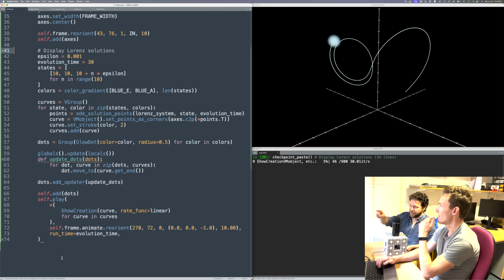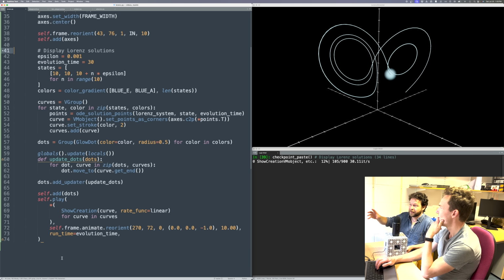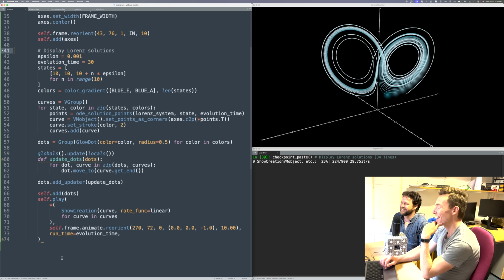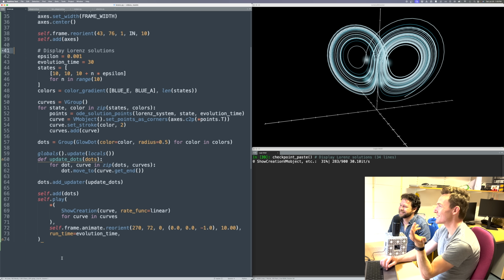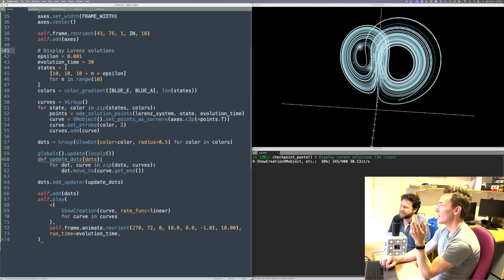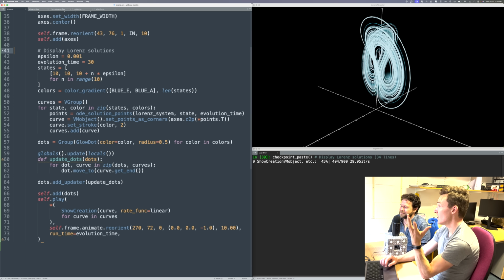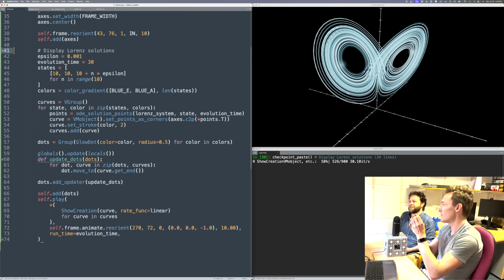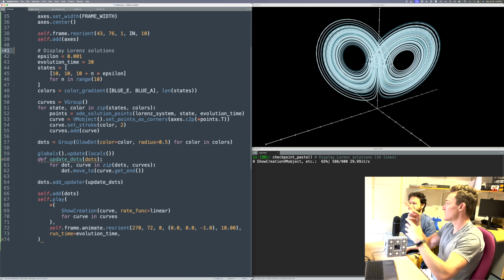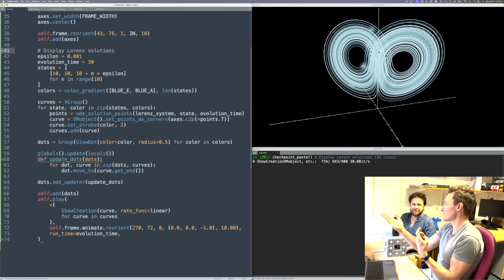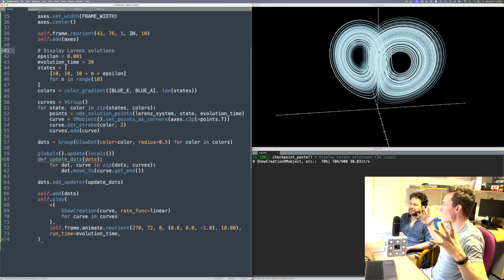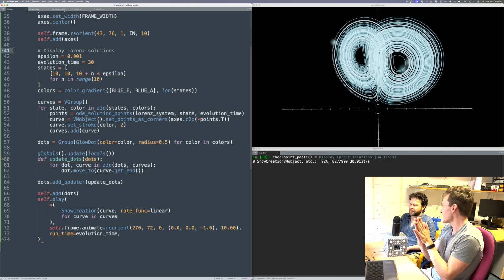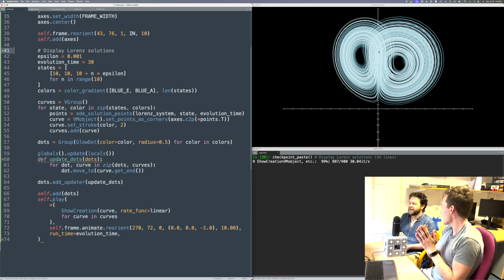It doesn't really matter. We know, actually, a mathematical comment: the other amazing thing about this is that wherever you start, it goes into this sort of shape. That's the second surprising thing, isn't it? The whole point is not just that it does something strange, but that there is an attractor. Often with differential equations, it might be attracted to a single point. It might blow up to infinity. It might be attracted to a cycle. But this is what's called a strange attractor, where all the points are attracted to a certain shape, but that shape isn't as simple as a cycle, and it's got a fractal nature to it.